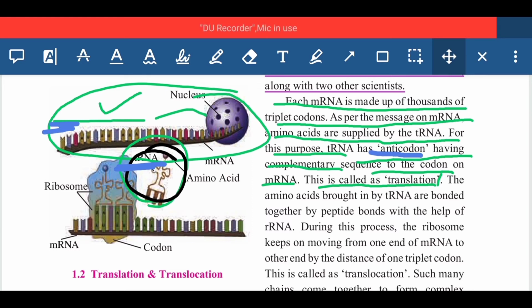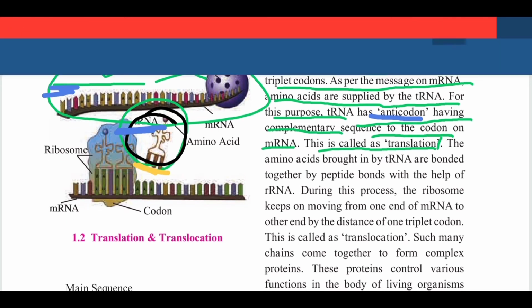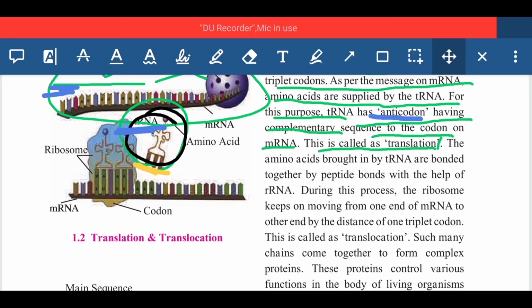mRNA. tRNA has a special anticodon, and that anticodon gets exactly matched with the sequence which is present on the mRNA, and this process is called translation. Translation means the decoding process.